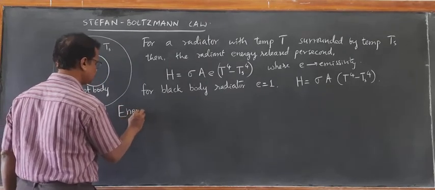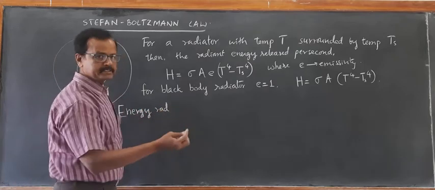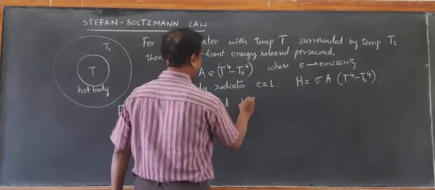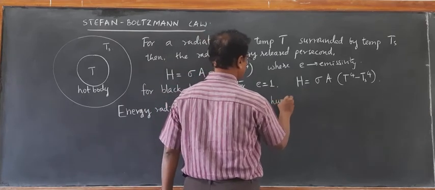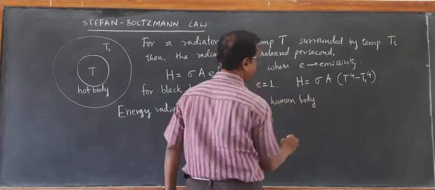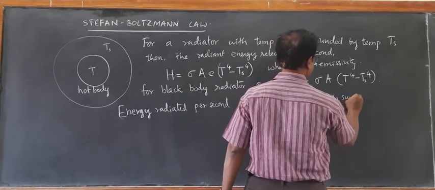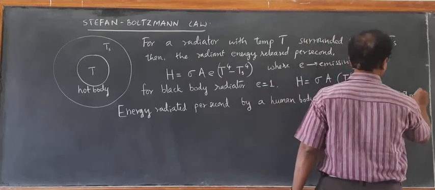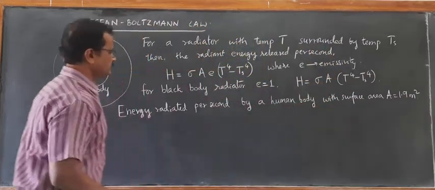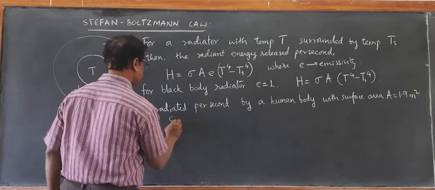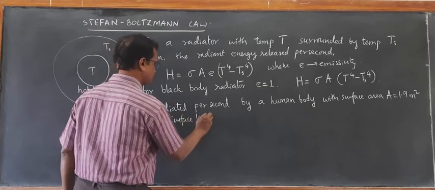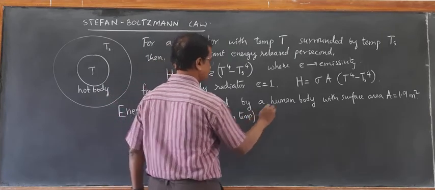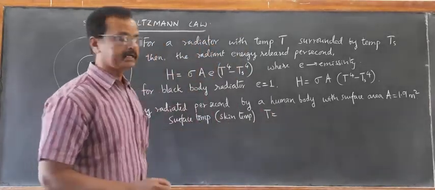The thermal energy radiated per second by a human body with surface area A equal to 1.9 meters square, or you can take 2 meters square, and surface temperature, meaning skin temperature, T equal to 28 degrees Celsius.